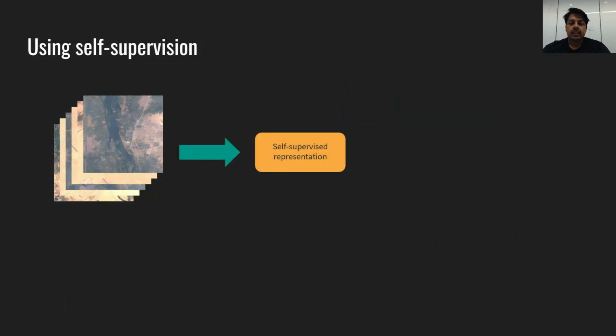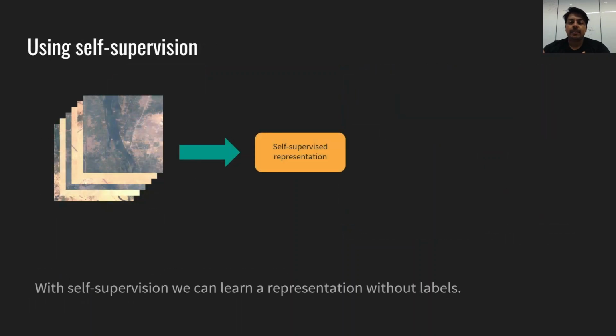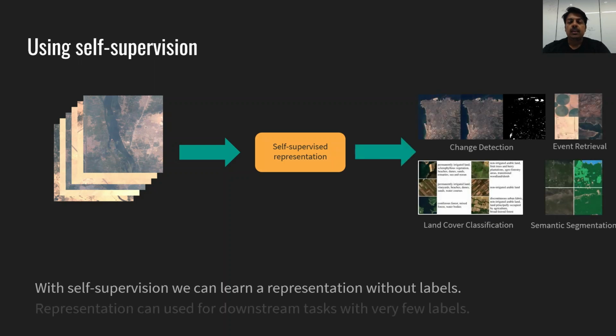One way of solving this issue of limited labeled data is using self-supervision. Self-supervised learning methods can learn a good representation from a large amount of unlabeled data, which is readily available for satellite images. This representation can then be further fine-tuned with very few labeled examples.